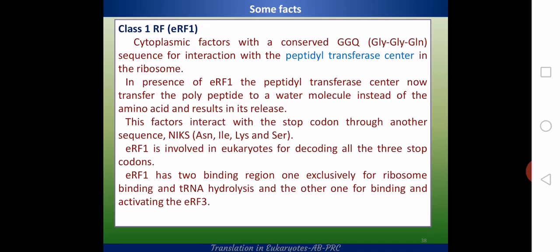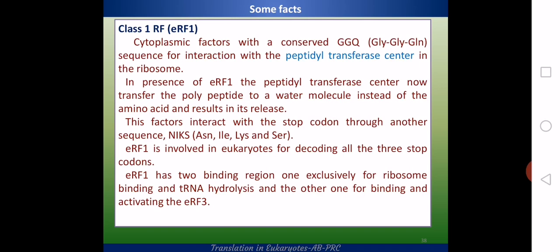Here are some more details about the class 1 RFs. These are cytoplasmic factors with a conserved GGQ sequence, usually responsible for interaction with the peptidyl transferase center in the ribosome. In the presence of this eRF1, peptide bond breakage usually occurs. That means the peptidyl transferase will transfer the polypeptide, which has already grown, to a water molecule instead of an amino acid. That results in the termination, or the release of the polypeptide chain from the complex.